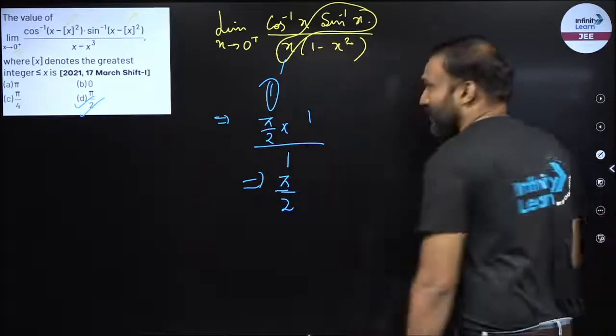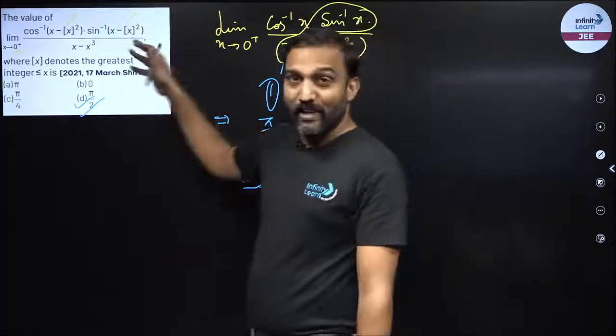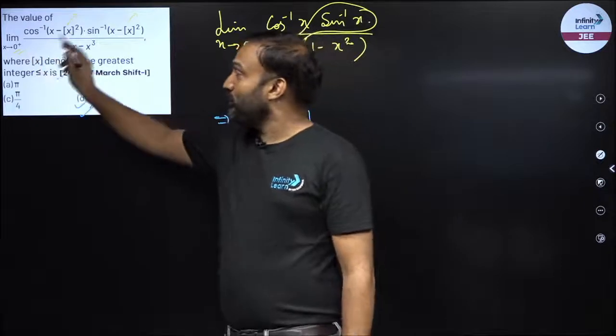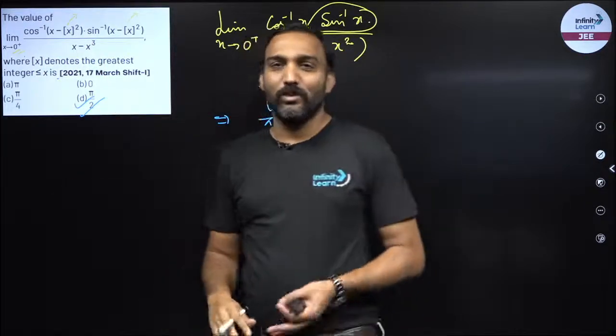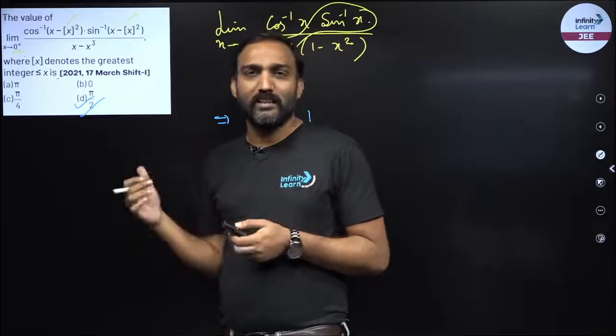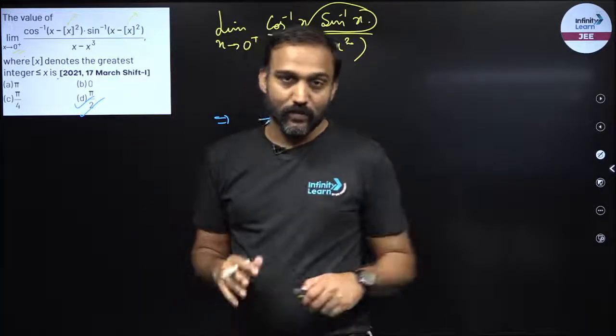So, an easy peasy question. It looks difficult, it looks scary. But if you know x goes to 0 plus, the box x will be exactly 0. So in a limit, if there's a constant or exactly 0, I will write exactly 0. Why should I write 0 plus h?